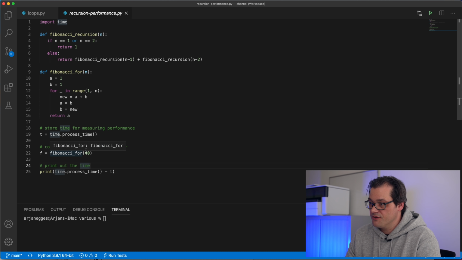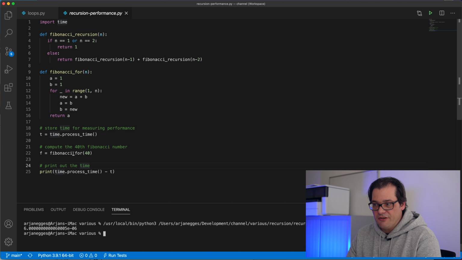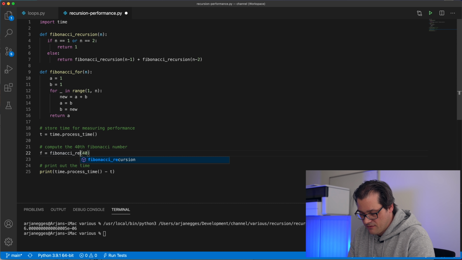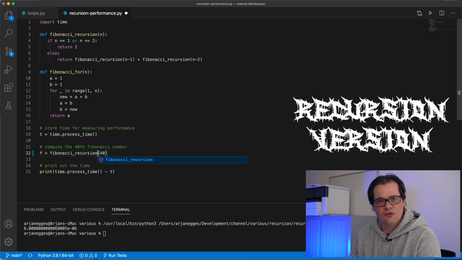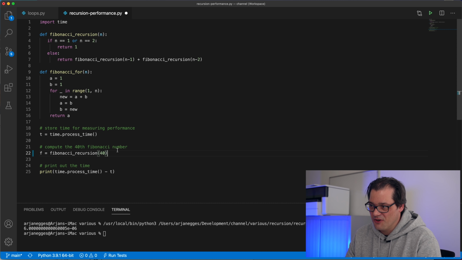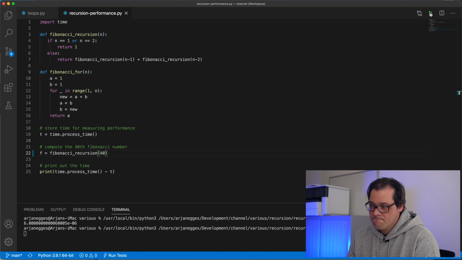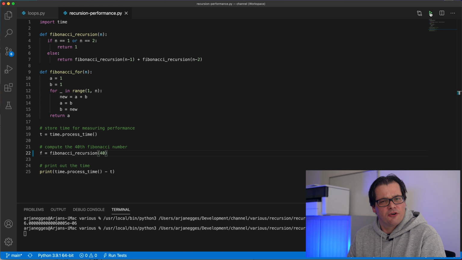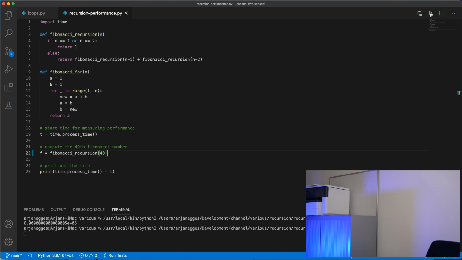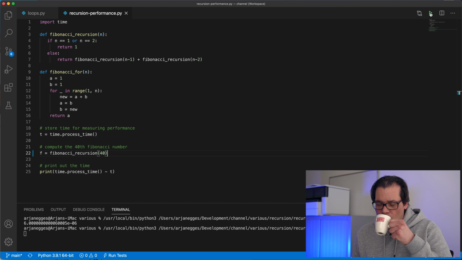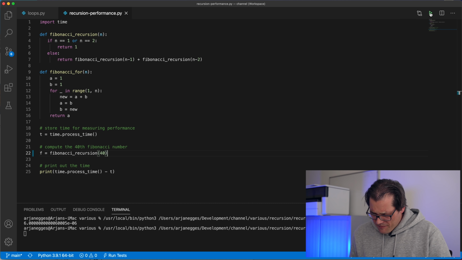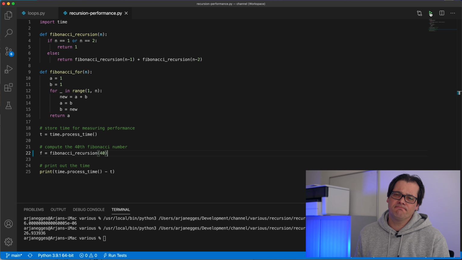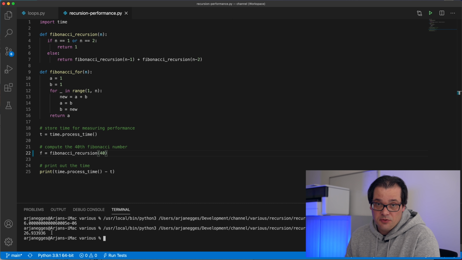So for the for loop version, if I compute the 40th Fibonacci number, this is what we get. It's a pretty small number. But if I change this to the recursion version, it's a cool band name. And now look what happens when I run this code. I'm gonna get a coffee. Much better. So this is absolutely ridiculous.